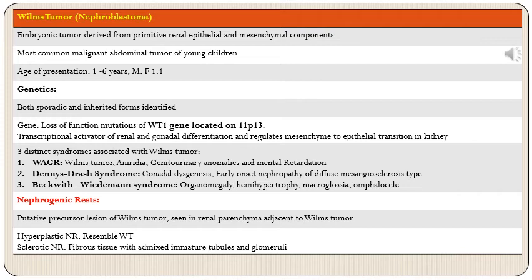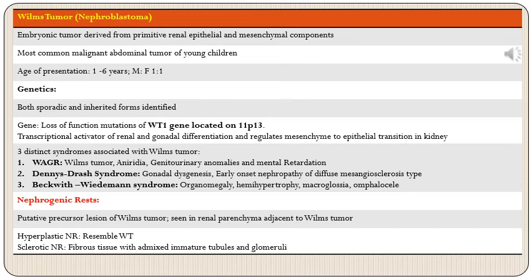In addition to these, there are three distinct syndromes which are associated with Wilms tumor. Although these syndromes are very well defined, they are extremely rare, and only a very small percentage of patients with Wilms tumor are associated with them.